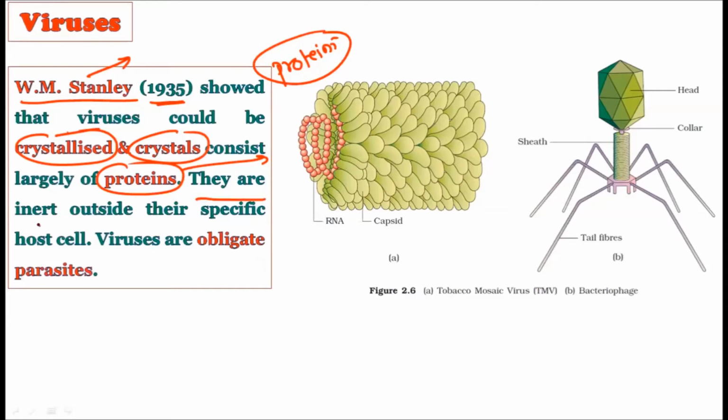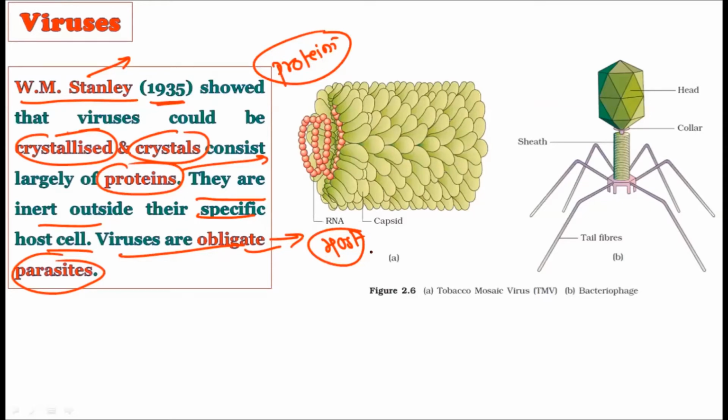Now, they are inert outside their specific host cell. If they are outside the host cell, they are inert. We have seen that, and viruses are obligate parasites. That is, they cannot replicate without the host. Obligate parasite literally means they are totally dependent on their host to replicate and create their proteins. Without the host, they are nothing. They are inert. They cannot self-sustain. That is why viruses are called obligate parasites. So what is the contribution of Stanley? He crystallized the viruses and told the world that viruses are mainly made up of proteins.